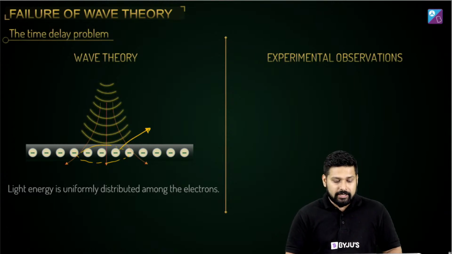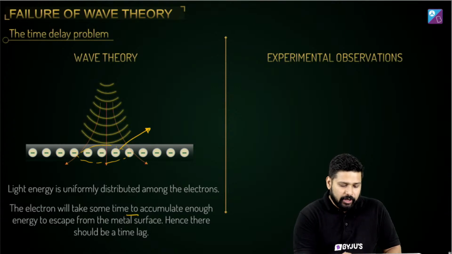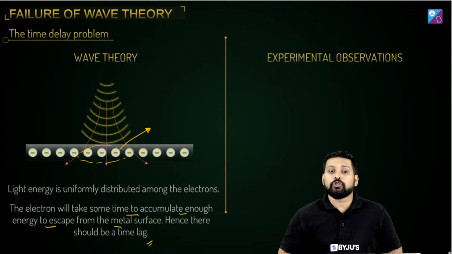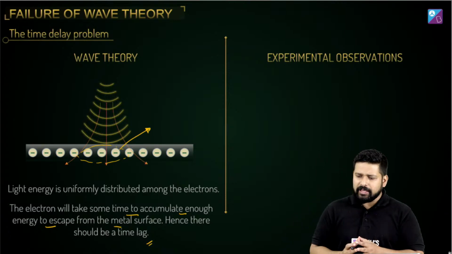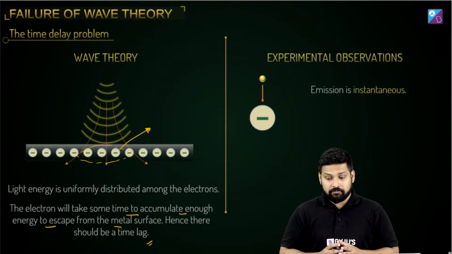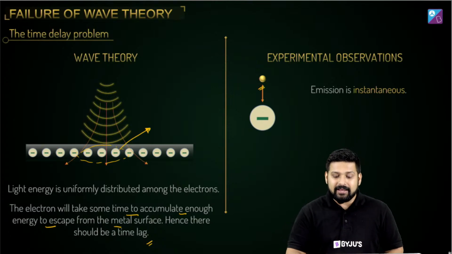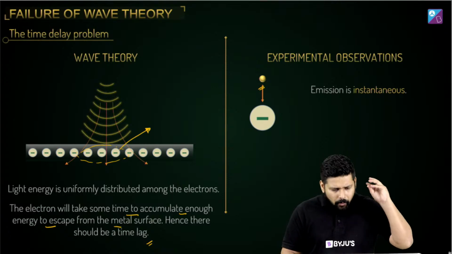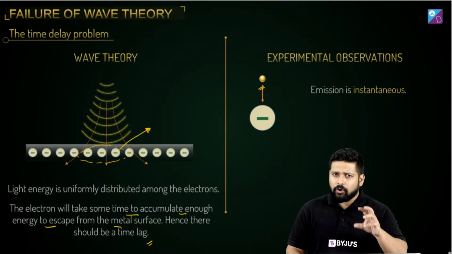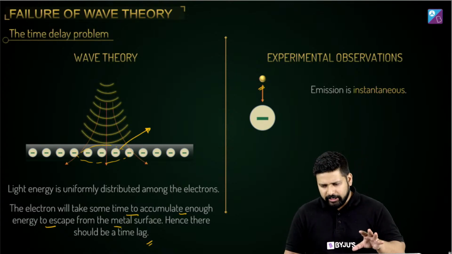Again, what was seen is that it was instantaneous. The electrons should take some time to accumulate enough energy to escape from the metal surface. Hence, there should be a time lag. This is what was expected, that there has to be a time lag. Now, what we saw experimentally, however, was totally different, which means there was instantaneous emission. The moment you put light of sufficient frequency on this metal surface, what did you see? You saw that there was